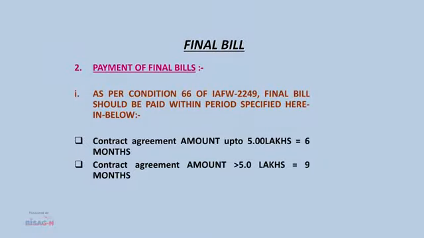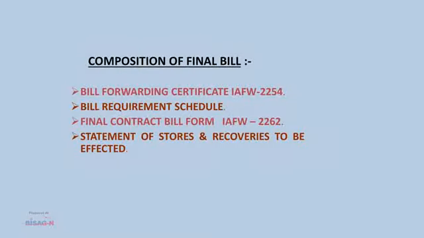If the contract agreement is up to 5 lakhs, then the final bill is to be paid within 6 months. If the contract is more than 5 lakhs, it is to be paid within 9 months. How to prepare the final bill? Which documents are to be attached with the final bill?